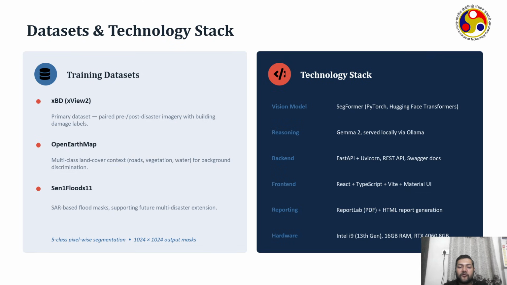The trained model performs 5-class pixel-wise semantic segmentation and produces a prediction mask with a resolution of 1024 by 1024 pixels. From a technology perspective, the vision model is SegFormer implemented using PyTorch and Hugging Face Transformers. Gemma 2 is executed locally through Ollama. The backend is developed using FastAPI, while the frontend uses React, TypeScript, Vite, and Material UI.